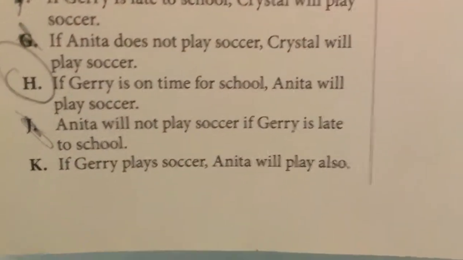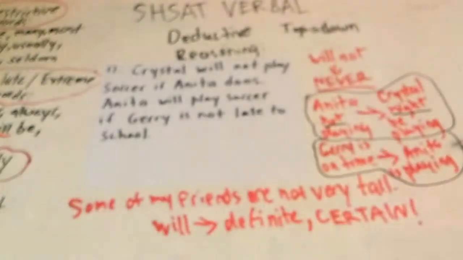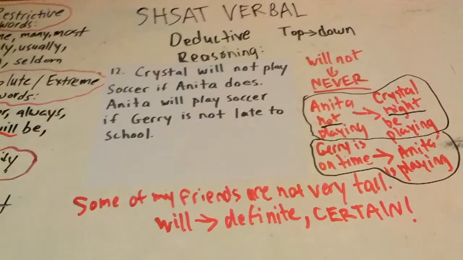And then let's look at K. If Jerry plays soccer, Anita will play also. No, it says nothing about Jerry playing soccer. Alright? It doesn't even say that. It says that Anita plays soccer sometimes, that Crystal plays soccer sometimes. Jerry's not even said to be a soccer player. All that Jerry has to do with this entire question is about whether he's late or not. That's it. Alright? And I'm sorry about that alarm beeping. Alright? So, there we have it.